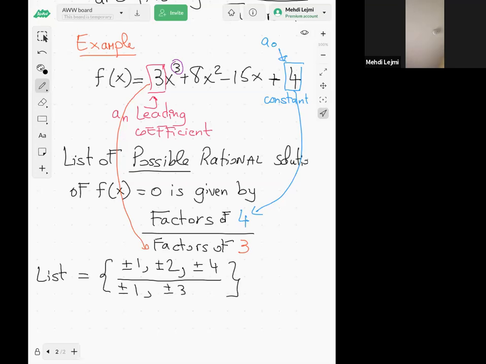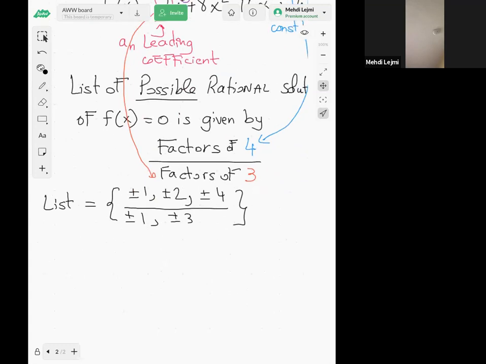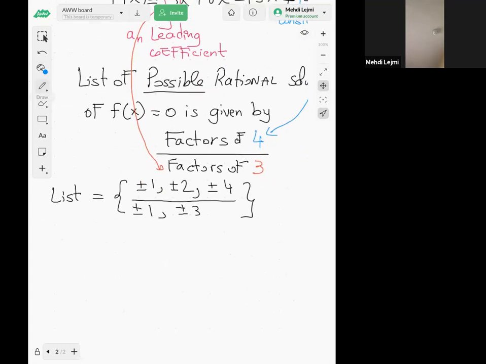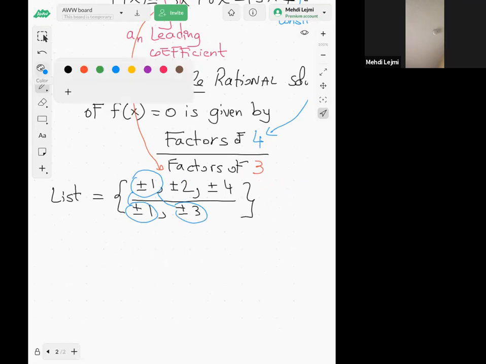Okay. So now, to get the list of possible solutions, what we do, we have to divide each of the factors at the top by the factors of the bottom here. So you divide 1 by 1, and then you divide 1 by 3. And then you do the same for 2. So you take the 2, you divide it by 1, and then you divide it by 3. Same for 4.